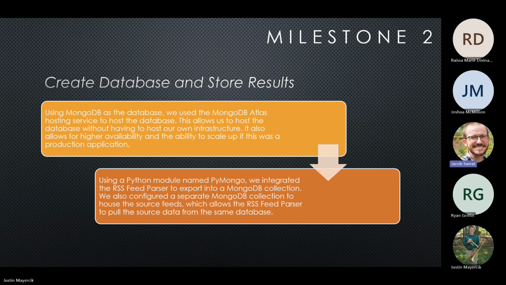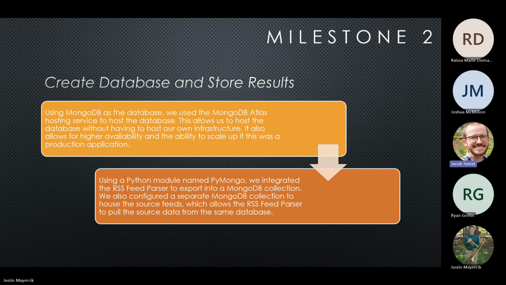For milestone 2, the objective was to create a database and store the results from milestone 1. We used MongoDB as the database. We're using the MongoDB Atlas hosting service to host the database. That is a cloud host. We're currently using the free tier, the M0 tier for Atlas. We chose MongoDB and hosting it in Atlas because it's a MongoDB native hosting service, and it's free. It allows us to scale. If this was a production application, we would be able to scale it out.